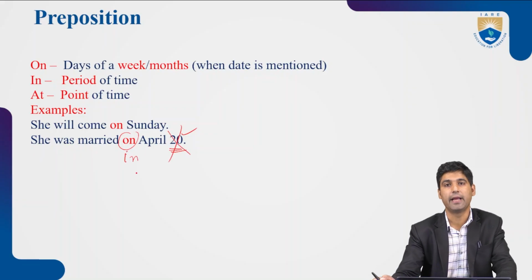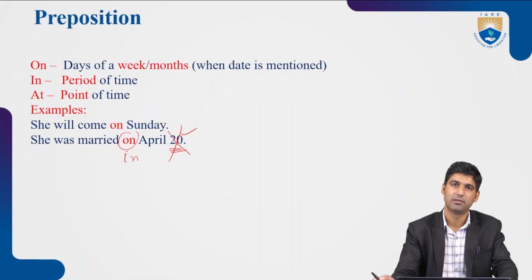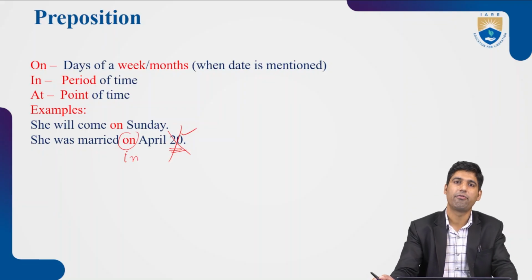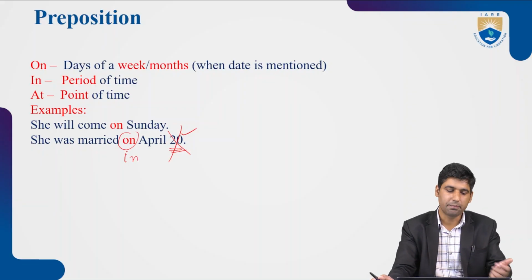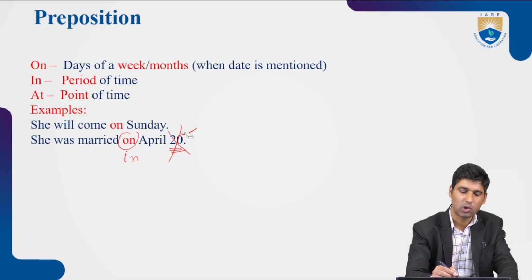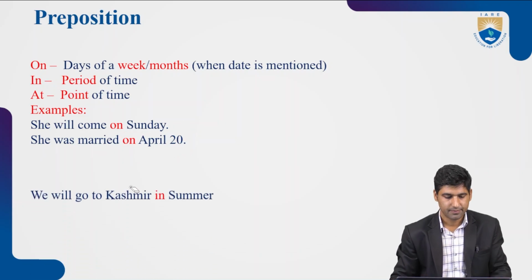She was married in April. Because on can only be used when we mention the date. She was married on 15th April. April 15. You can put the date before the month or after the month. There is no restriction.